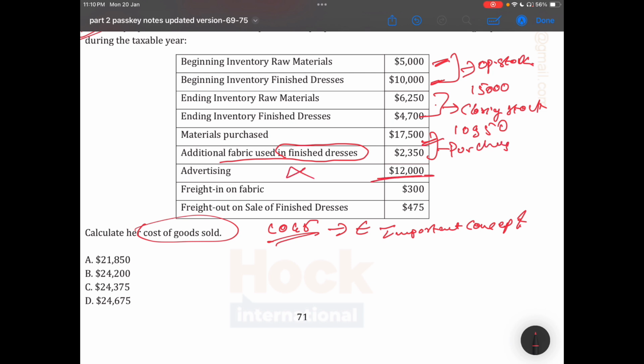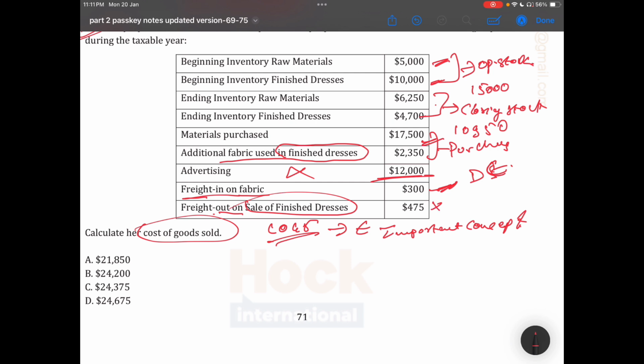Advertisement is not part of the COGS. Freight on fabric is part of the direct expense. Freight out on sale of finished goods we will not consider.